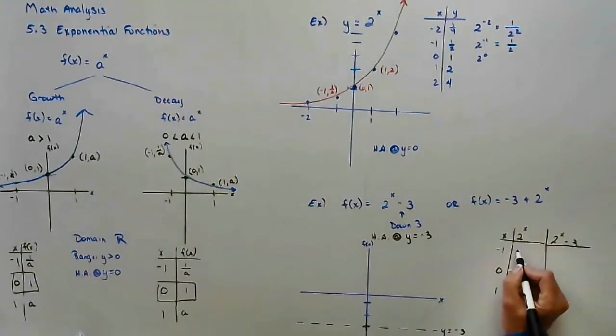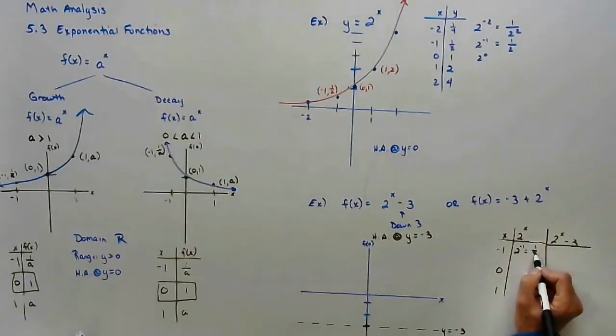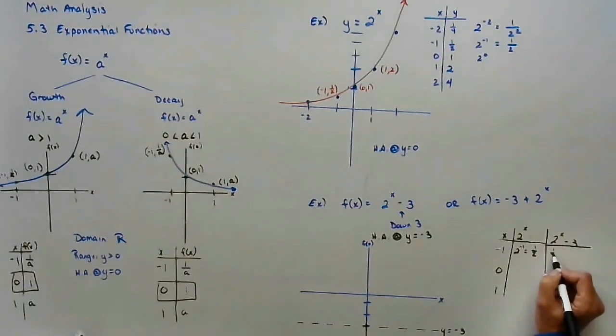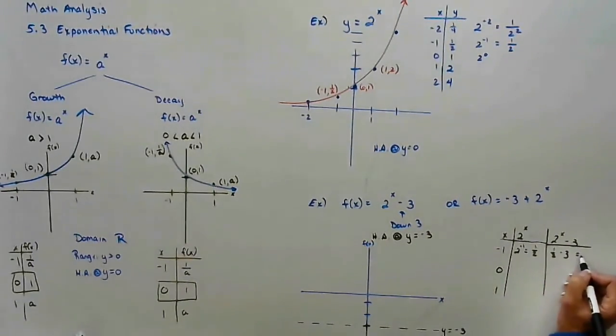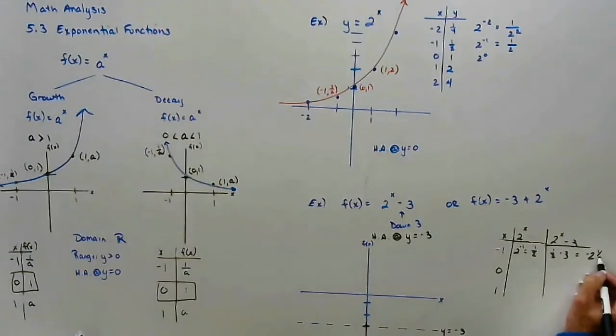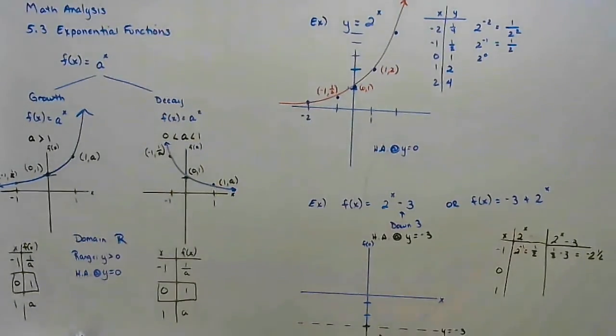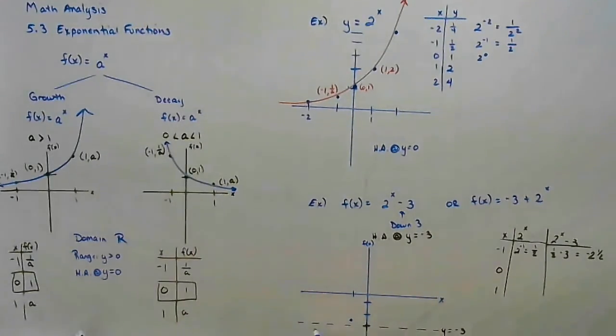2 to the negative 1 power is 1/2. 1/2 minus 3 is the same as negative 2.5. So at negative 1, I'm only a half up from my horizontal axis, my horizontal asymptote.